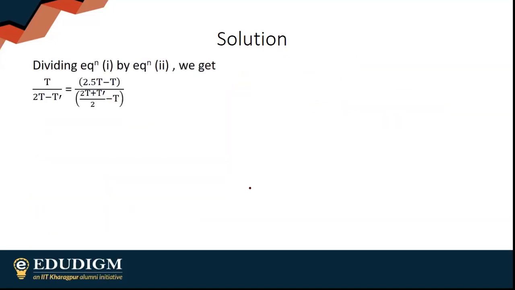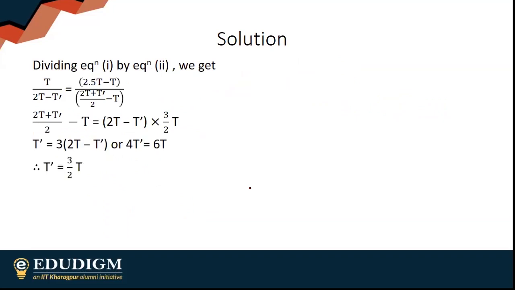Solve them simultaneously. You will end up with T dash equal to 3 by 2 T. So I hope people are okay with this now.